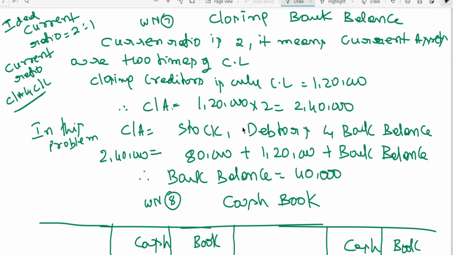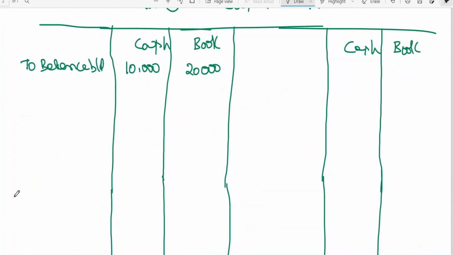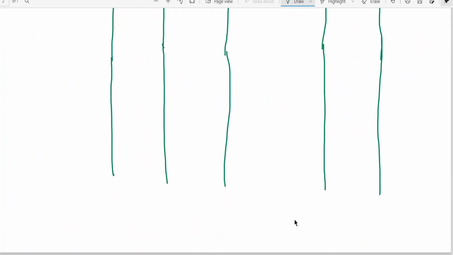Current assets is equal to stock plus debtors plus bank balance. So 2,40,000 is equal to 80,000 plus 1,20,000 plus bank balance. Therefore bank balance is equal to 40,000. How are you getting 2,40,000 minus 2 lakhs? Okay. So now we got the closing bank balance also. So I can write here, balance carried down is 40,000. Now this I can take to the balance sheet.